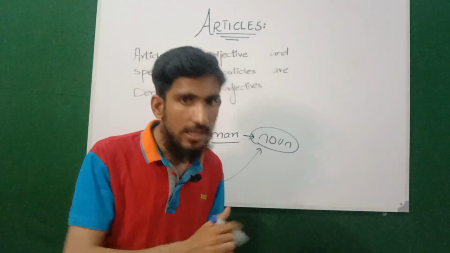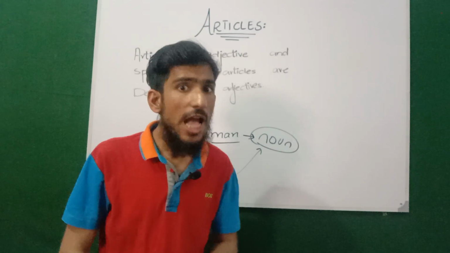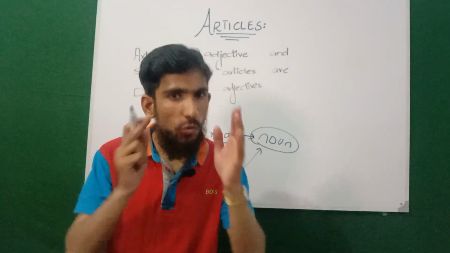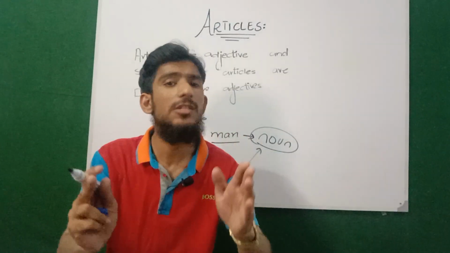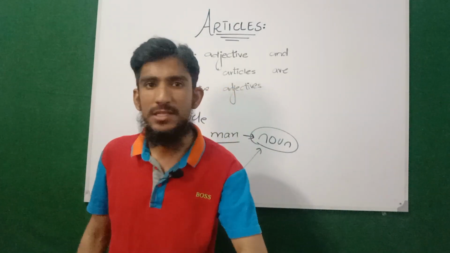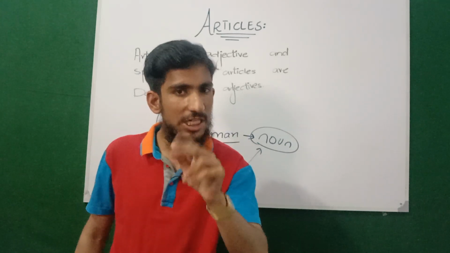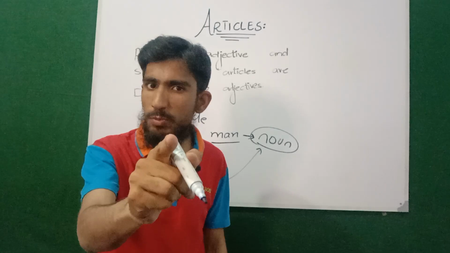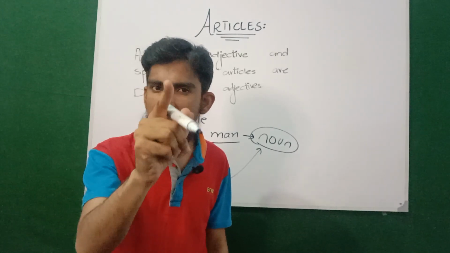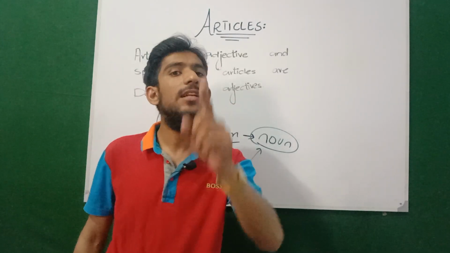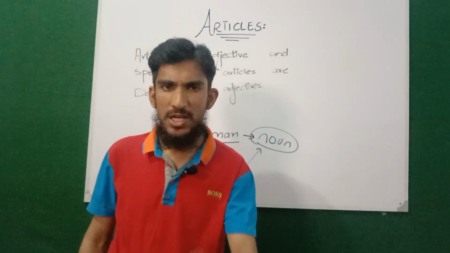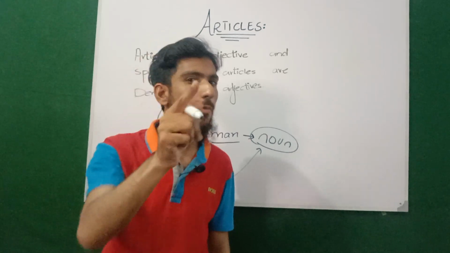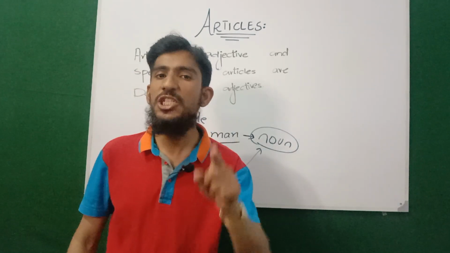In the next slide, we will learn the concept, and you will be shocked at how many articles there are. We think, and we are taught, that there are two articles in English grammar: one is definite and the other is indefinite. But you will be completely shocked in the upcoming slide regarding the number of adjectives in English grammar. So stay connected with us in this video. In the next slide, we will see how many adjectives there are in English grammar.